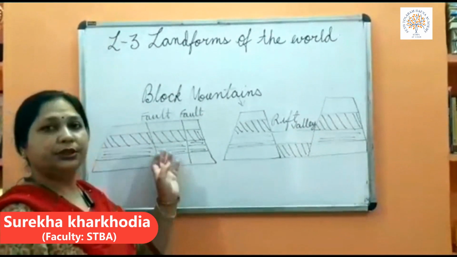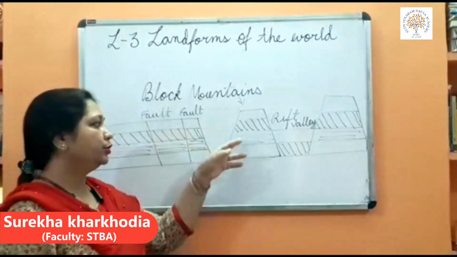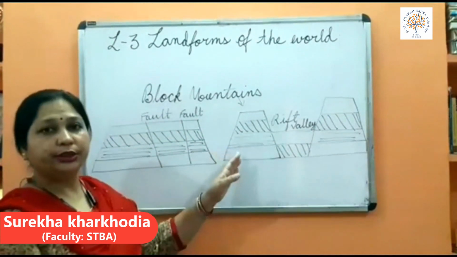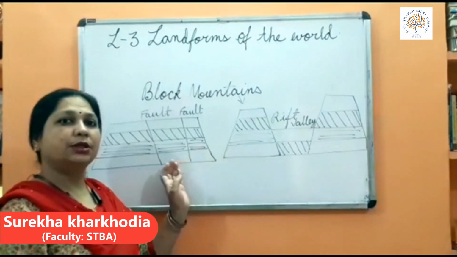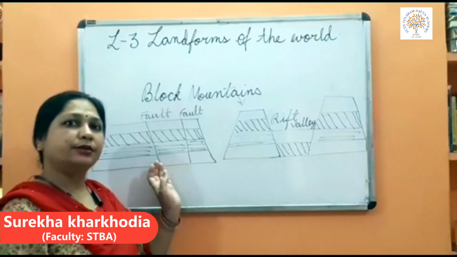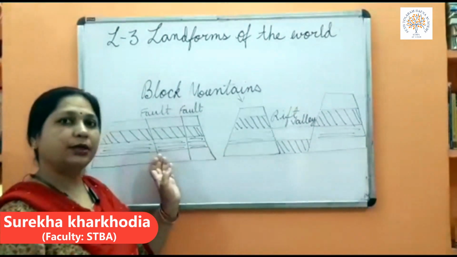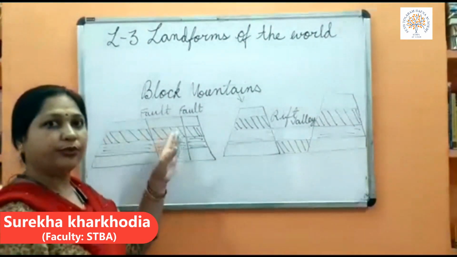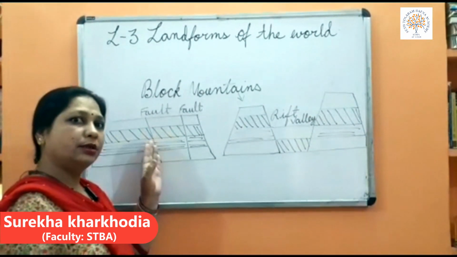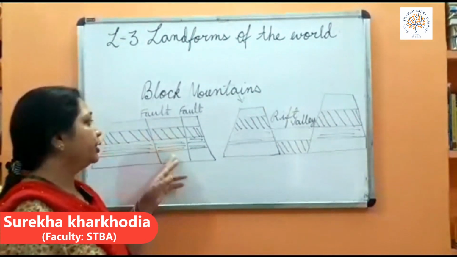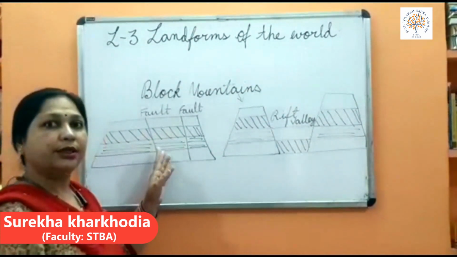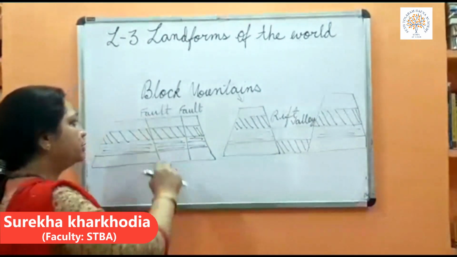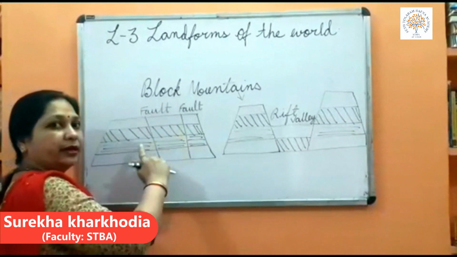Yes, children. Now see, these are block mountains. The diagrams show the landforms. Sometimes the earth crust has a crack in between, like this. Two parallel cracks are there, which we can also call faults. You can see these two lines, these are parallel here.